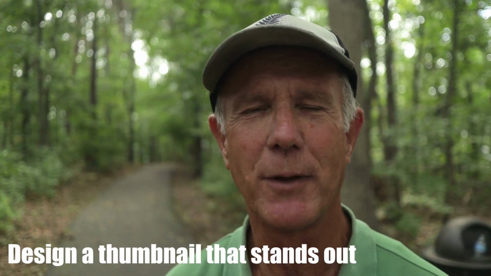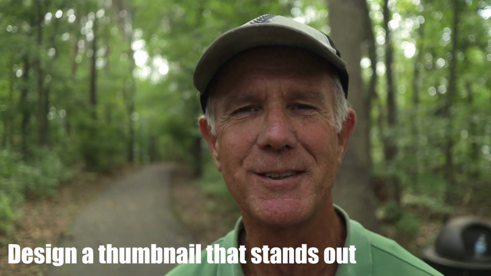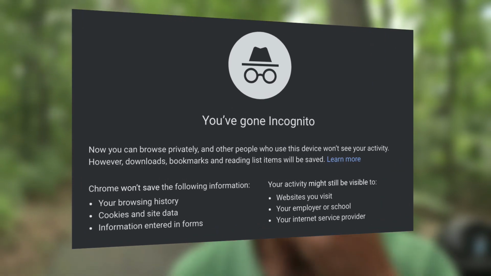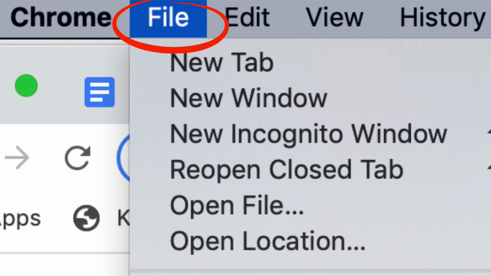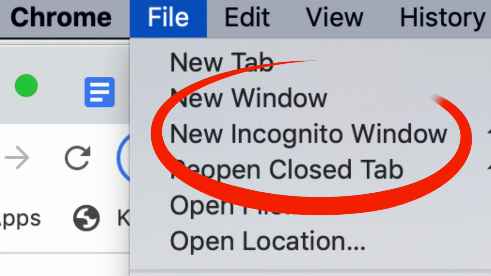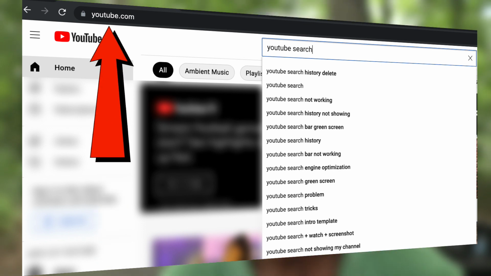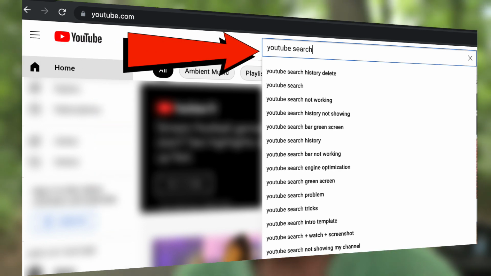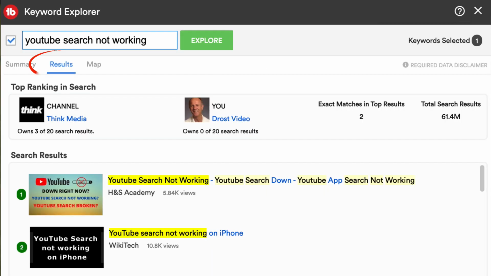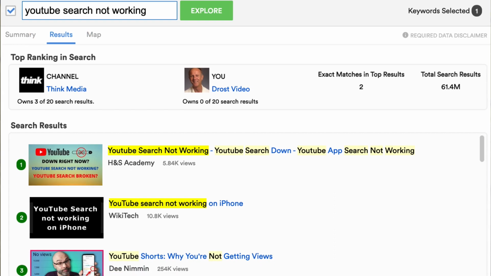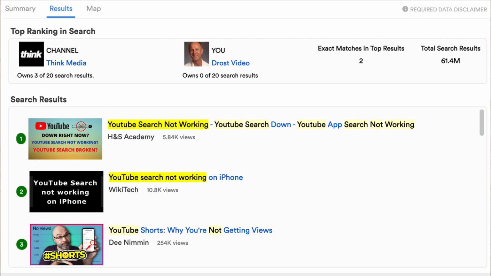Number 3, design a thumbnail that stands out from your competitors' thumbnails. When designing a thumbnail, look at the thumbnails of the top 5 videos for that particular keyword phrase. Make sure you use incognito mode so your search results won't be affected by your personal browsing behavior. To do that, click on File in your Chrome browser, then select New Incognito Window. Type youtube.com into the browse bar so you get the YouTube search engine, then type your main keyword into the YouTube search bar. Alternatively, you can click on the Results tab in Keyword Explorer of TubeBuddy to see the thumbnails of the top videos ranking in search.